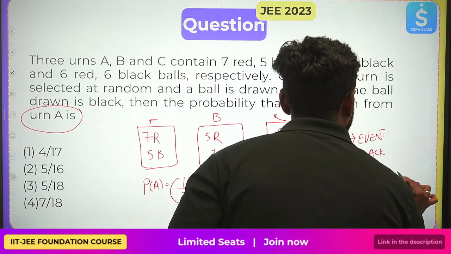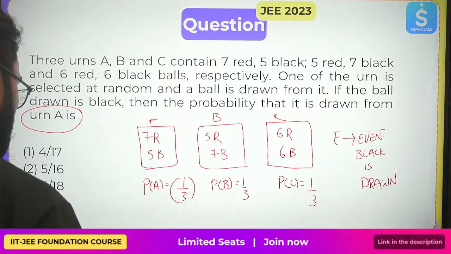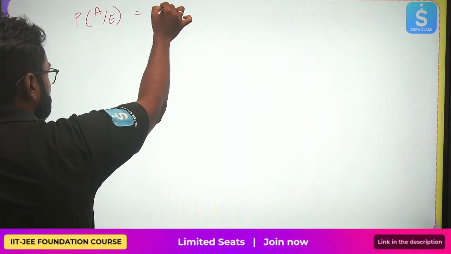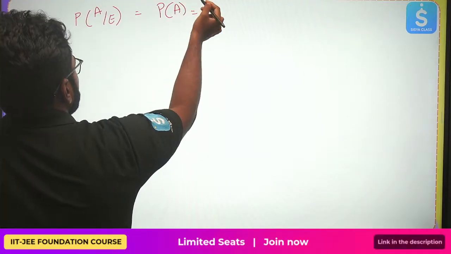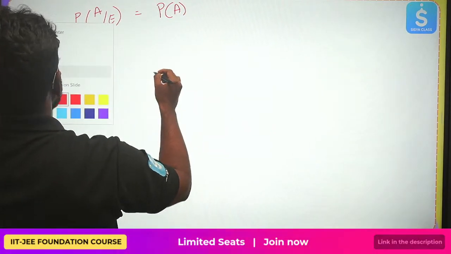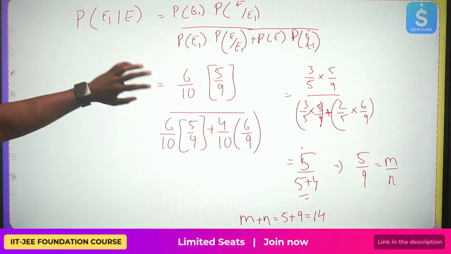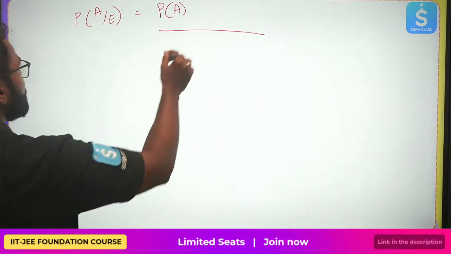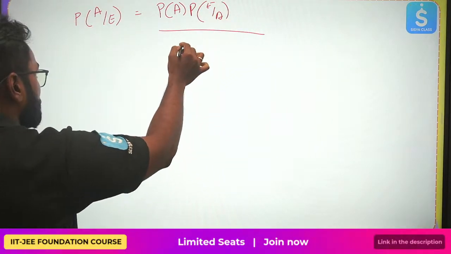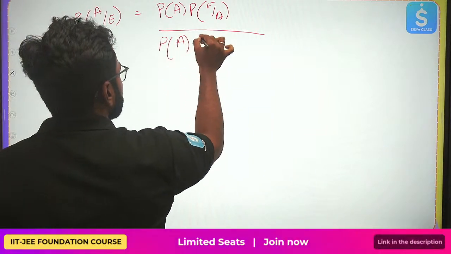E is the condition that a black ball is drawn. Now I can apply Bayes' theorem: P of A into P of E by A, P of E1 into E by E1. Here I'll be writing P of E by A. Okay, now I can add this P of A into P of E by A